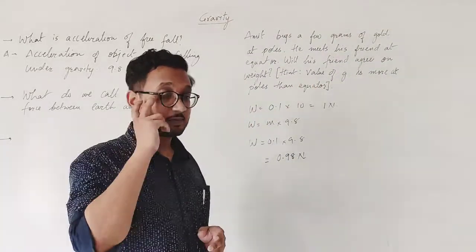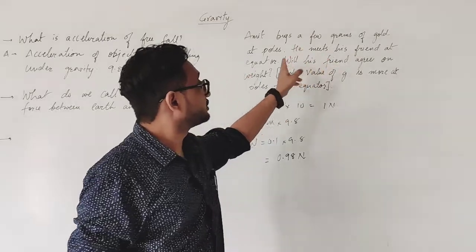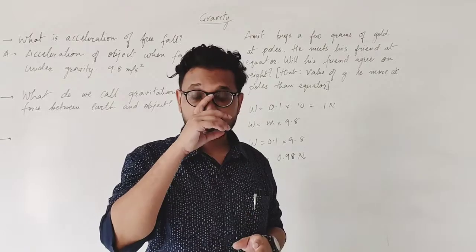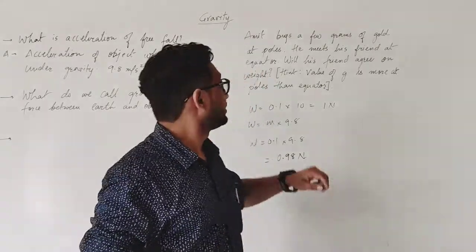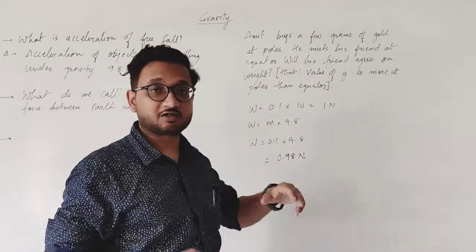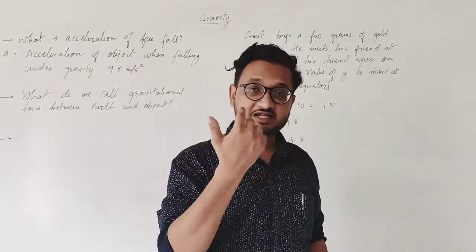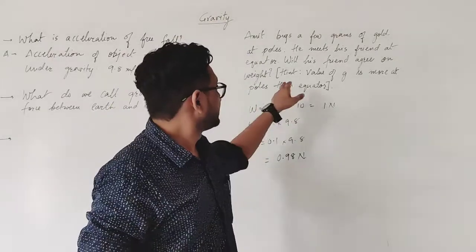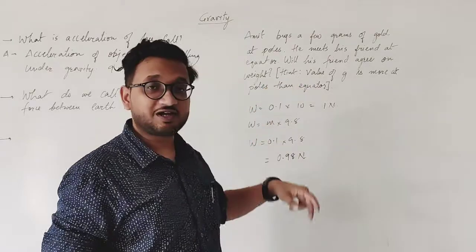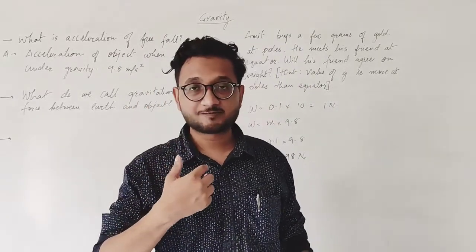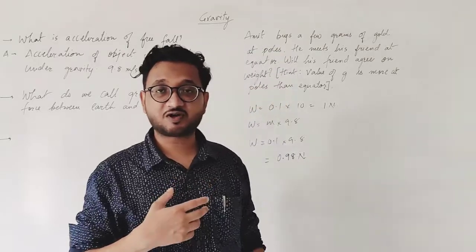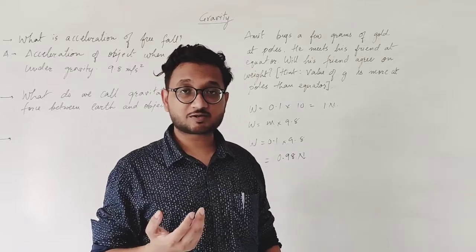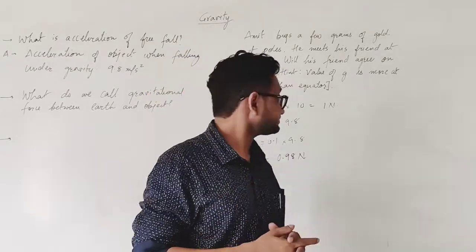Now the next question. This is actually a thinking type of question. Amit buys a few grams of gold at the poles, so the North Pole and South Pole. A person has asked his friend Amit to buy gold, and he meets his friend at the equator, not at the poles. So will his friend agree on the weight? Amit has bought the gold, but when he comes to the equator to meet his friend, will he agree on the gold that he has bought? Okay, we'll have the answer for that.